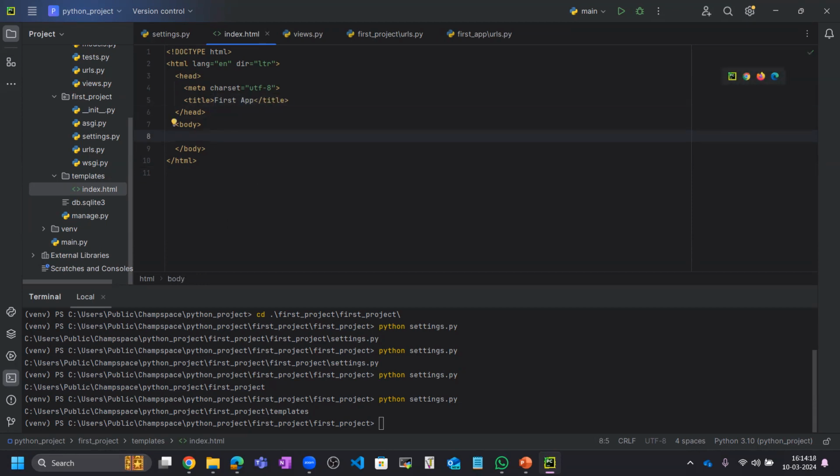And in the body tag we need to give the h1. So this is h1. Hello, this is index.html.